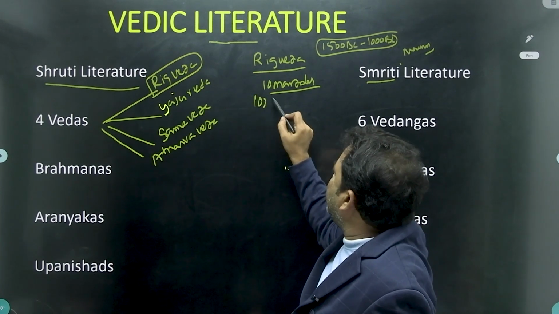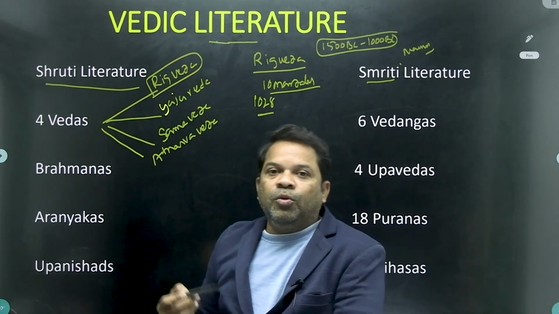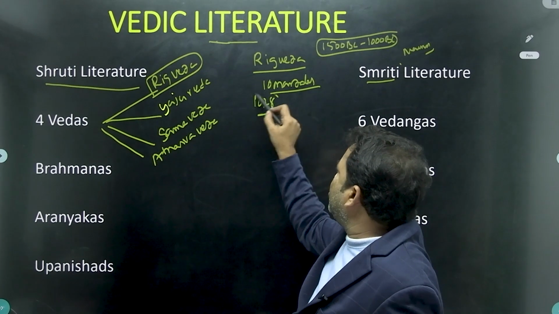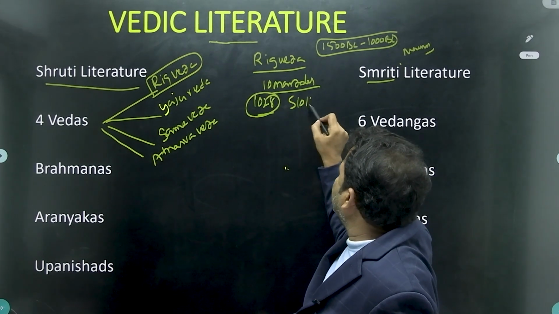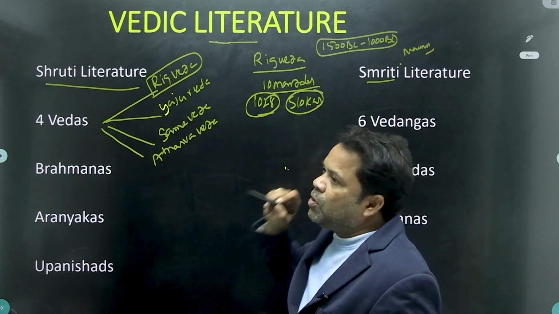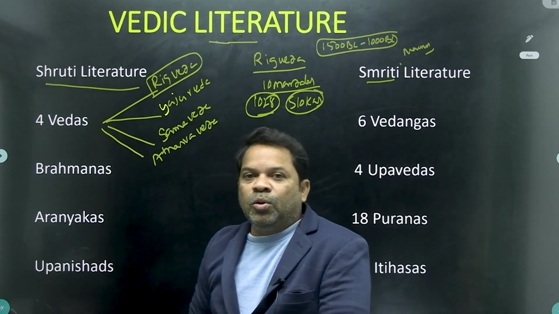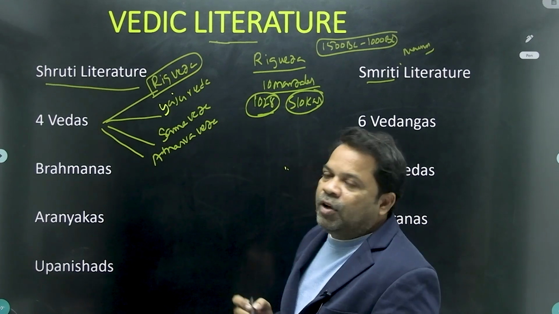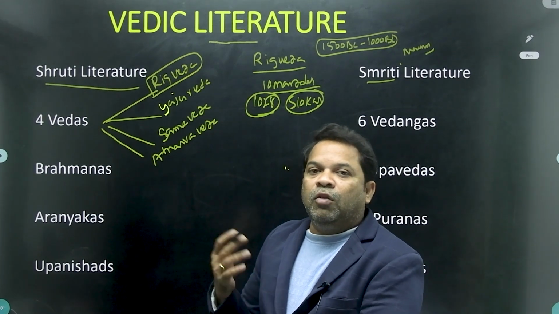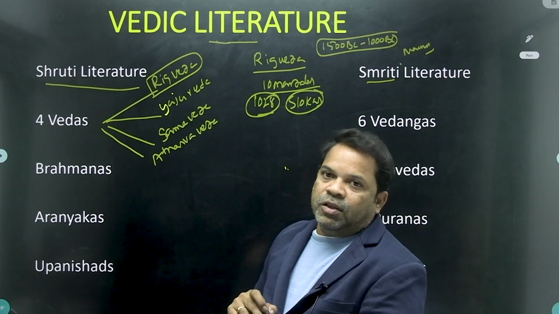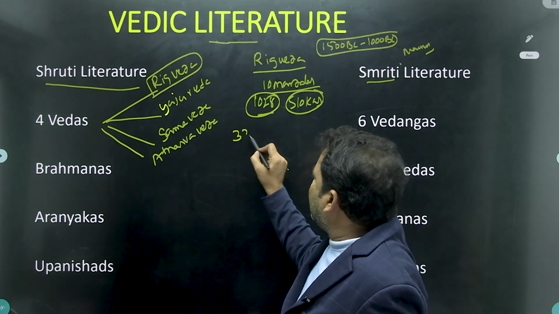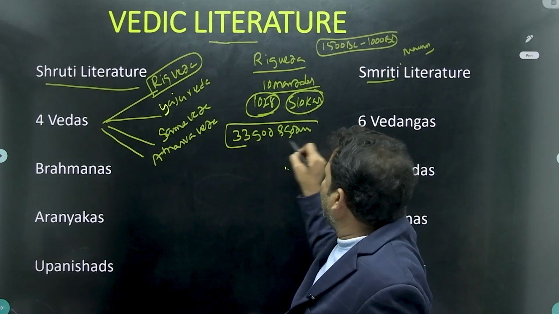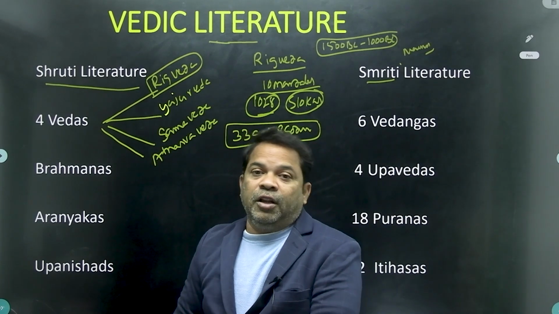Totally 1028 slokas, or you can call them hymns or mantras. In the Vedic period, people offered prayers and invocations to gods and goddesses. Totally 33 gods and goddesses were worshipped by the Rigvedic people